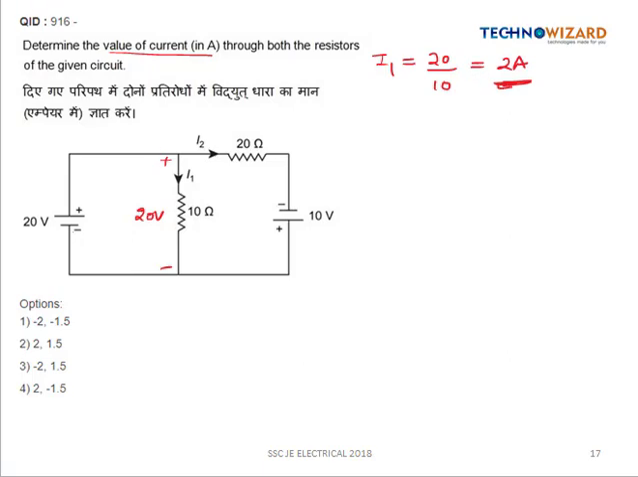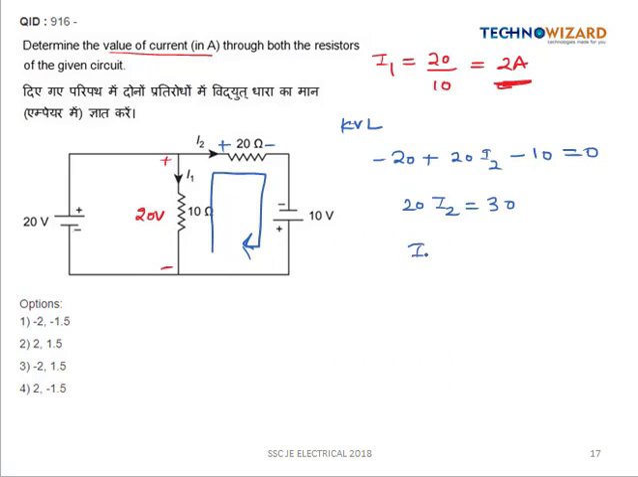Now we can apply the KVL in this loop. So writing the KVL equation in this loop starts from here. This will be equal to minus 20. Current is entering like this, so this will be positive and this will be minus. So this is equal to plus 20 into I2. Then minus 10 is equal to 0. So we are getting 20 I2 is equal to 30. So I2 value is 30 by 20, which is equal to 1.5 ampere. So option B is the right answer.